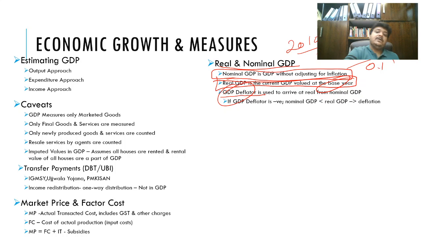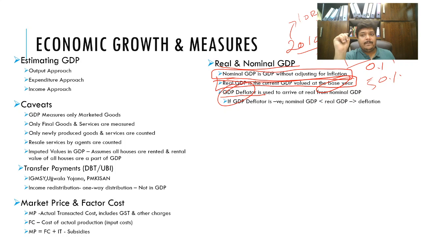For example, I said there was 100% growth in the value of this pen, which used to cost 10 rupees in 2010, and now it costs 20 rupees. In that, there is inherent inflation of about 5 rupees. And if you actually factor that in, you see the growth is 50%.